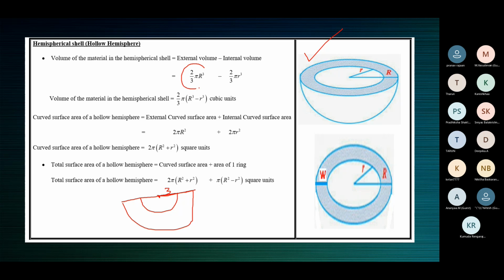For a hemisphere, volume is 2 by 3 pi r cubed. So 2 by 3 pi capital R cubed. From this, you're taking away, so minus 2 by 3 pi small r cubed. From a solid hemisphere, you're removing another hemisphere from the middle. This difference is the volume of the material in the hemispherical shell. You can take out common in the next step. You can see after taking common, it looks like this.